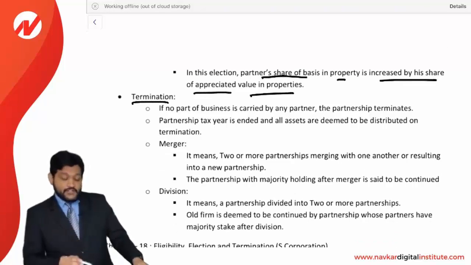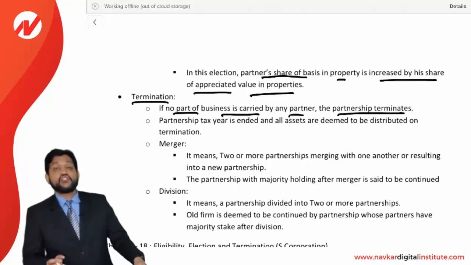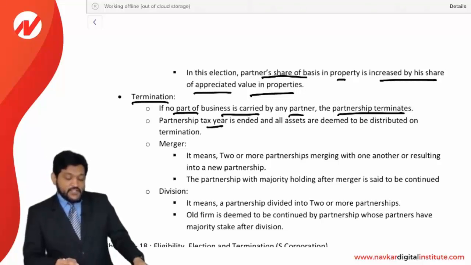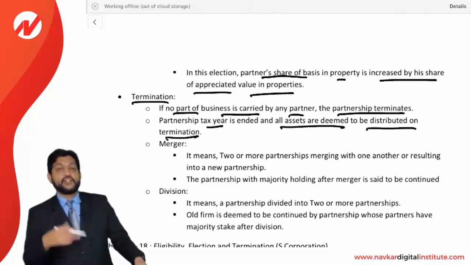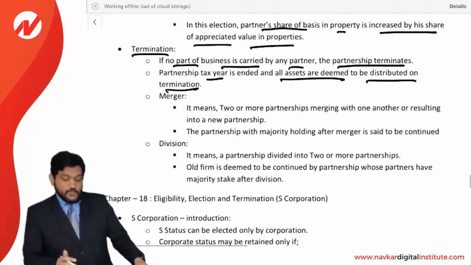Now termination. What is a termination? If no part of the business is carried by any partner, the partnership terminates. It means we can say dissolution of the partnership, liquidation of the partnership. Partnership tax year is ended and all the assets are deemed to be distributed on the termination. All the assets will be sold and all the liabilities will be settled. So it is going to be wind up of the firm.